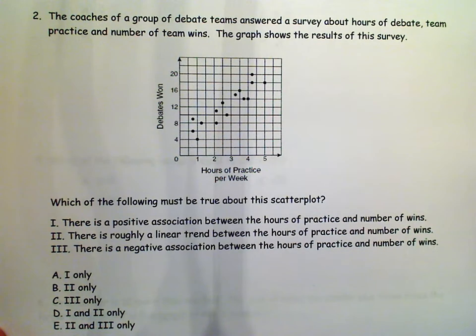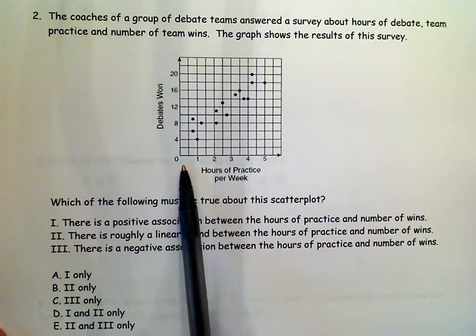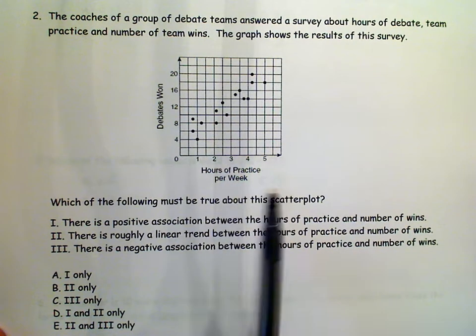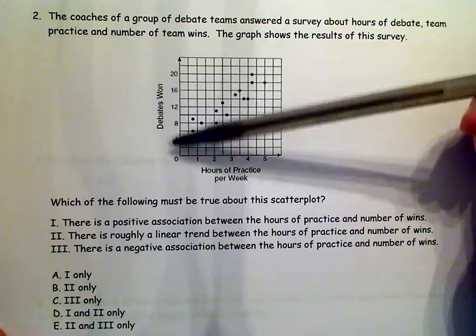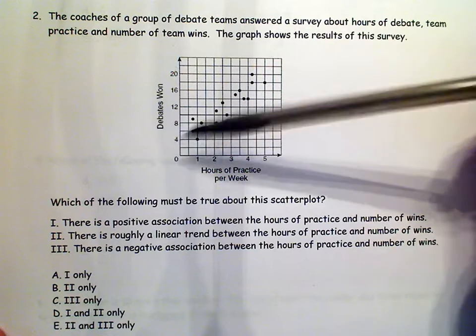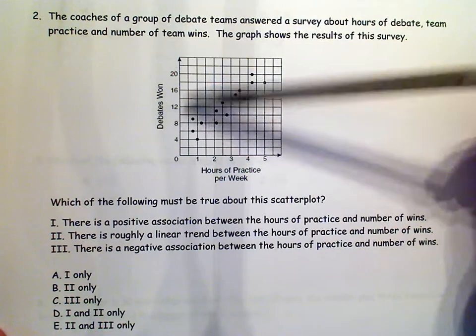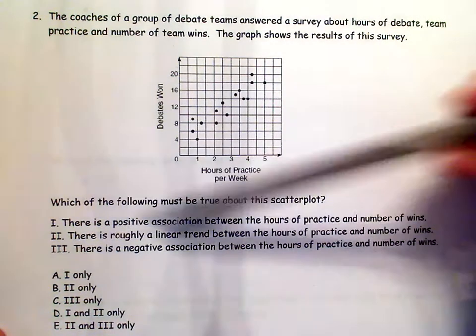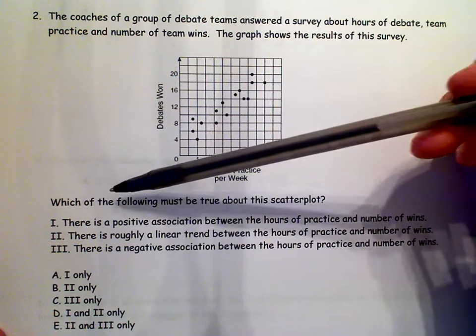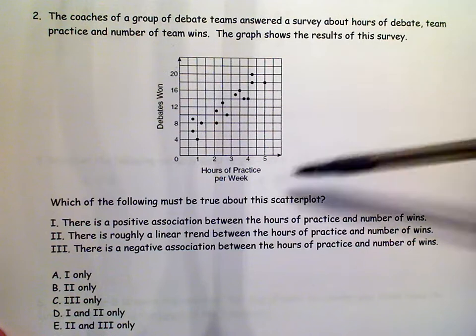Number 2, the coaches of a group of debate teams answered a survey about hours of debate team practice and number of wins. The graph shows the results of this survey. The x-axis, which is your independent variable, is your hours of practice per week, and your dependent is your debates won. So you can see that the debates won depend on the number of hours that they practice. So we have to figure out which of these statements is true about this scatter plot.